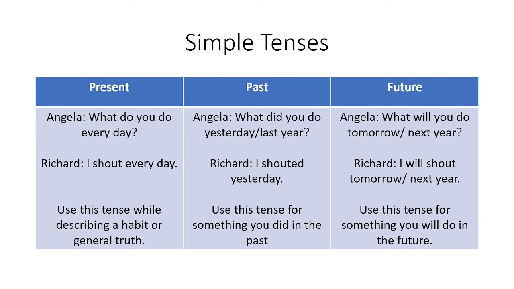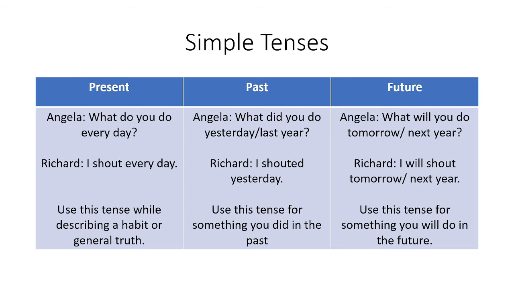For more information, you can watch my other videos about the present tense, past tense, and future tense. In the past tense, do converts into did. What did you do yesterday, last year? You can see that do before you is a verb, and here did before you is a verb. It changes. Do is in present form. In past form, it becomes did, and in future you have to add an auxiliary or helping verb, that is will, and then it looks like that.